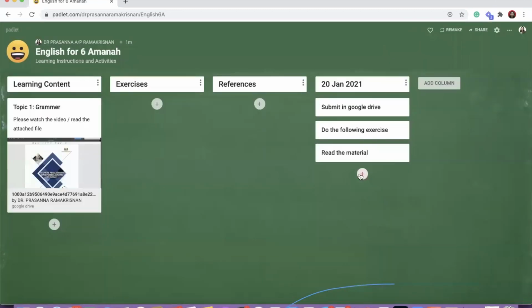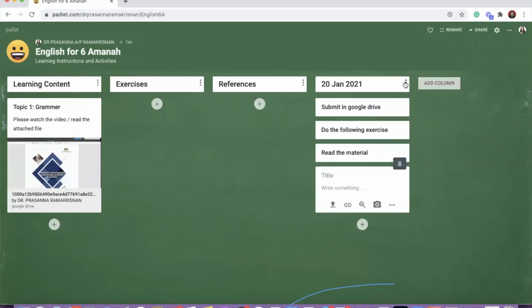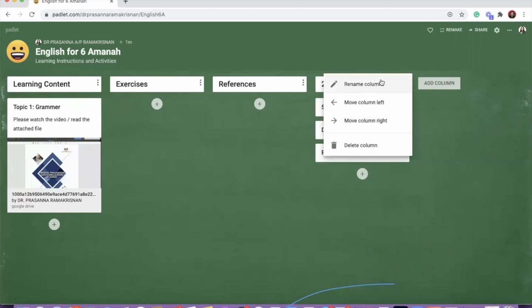So if you put it as last, then it will be adding at the bottom. So this one you can change. And you can also add more columns. If you want to edit, you can edit.